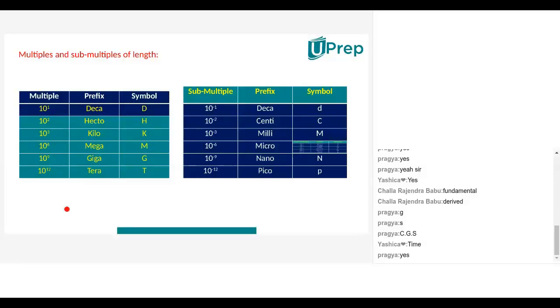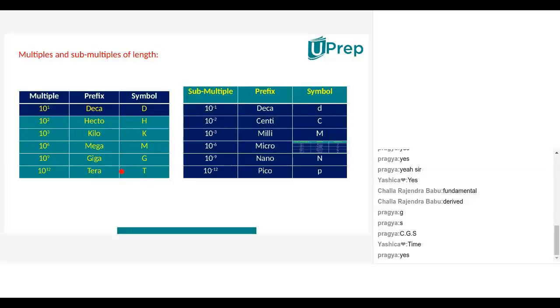Sir, it was just a mistake. Sir, do we have to make this table? You have to read this table. First let me explain, and after the explanation you have to understand, okay? All of you? Okay.